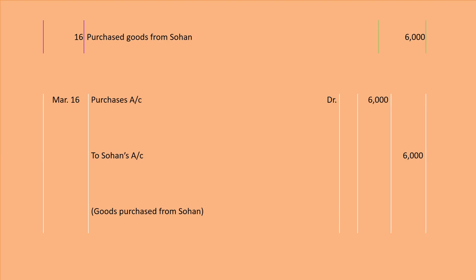So whenever we purchase anything, we debit purchases account. So purchases account debit to Sohan's account, because Sohan is the giver here and Sohan is included in personal account. So according to the rule, debit the receiver and credit the giver, we will credit Sohan's account 6,000. Fine. And finally the narration is goods purchased from Sohan.